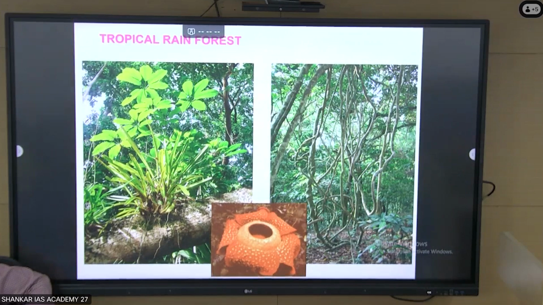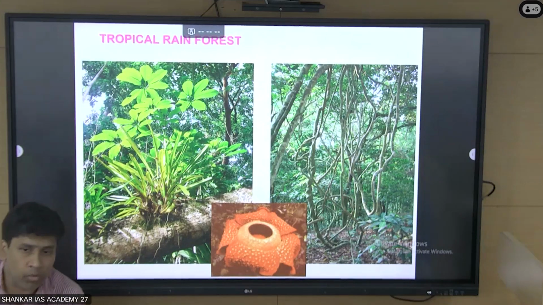Okay. Next, you see this. Suppose at the forest floor, anyway, the vegetation is poor. But by chance, you find any plant at the forest floor, how is its morphological adaptation? First thing, you take the leaves, whether it is going to be light green leaves or dark green leaves.